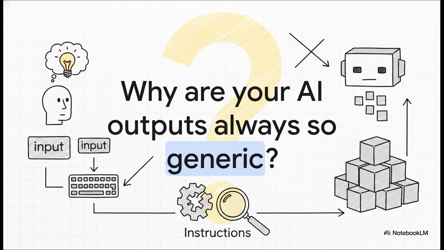So let's be real for a second. Have you ever typed a request into an AI, waited for the magic to happen, and then you just felt totally underwhelmed by the generic, robotic response you got back? It's incredibly frustrating, right? You know the AI is powerful, but the output just sounds like a boring textbook. Okay, let's dive into this. The issue actually isn't the AI's capability. The issue is the instructions it's being given.